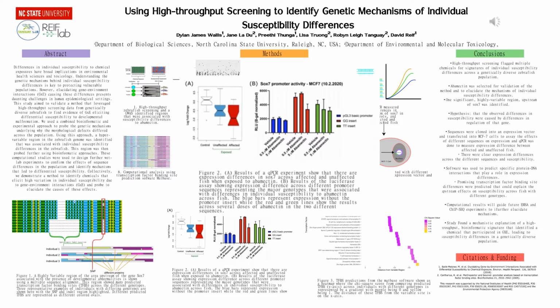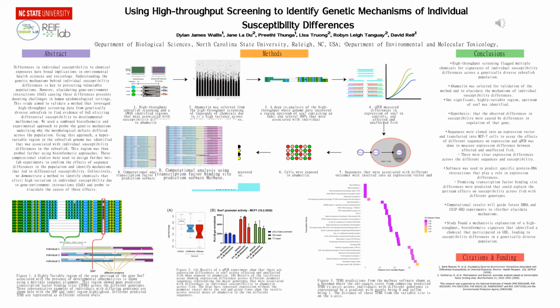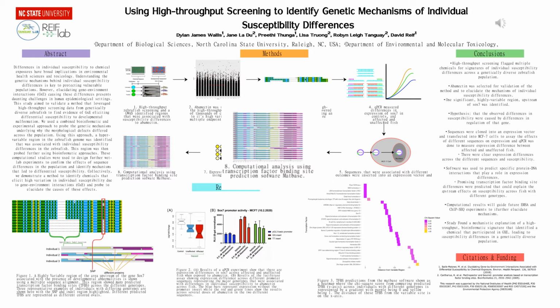upstream of SOX7. Our hypothesis is that these results are caused by differential transcription factor binding at the sequence upstream of SOX7, which leads to differences in SOX7 expression, which cause differences in susceptibility when exposed to abamectin. To test this hypothesis, transcription factor binding site prediction software, MatInspector, of the Genomatix software suite was used to try and predict transcription factor binding site differences between these sequences.